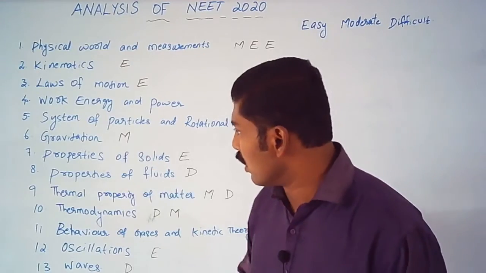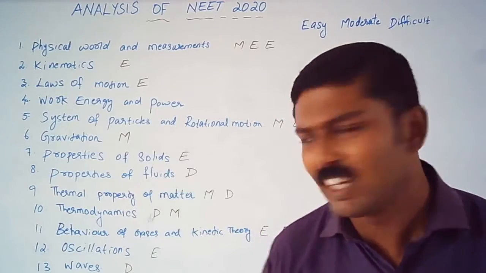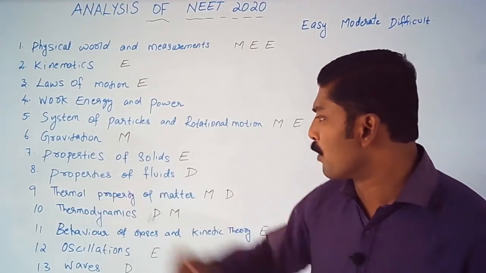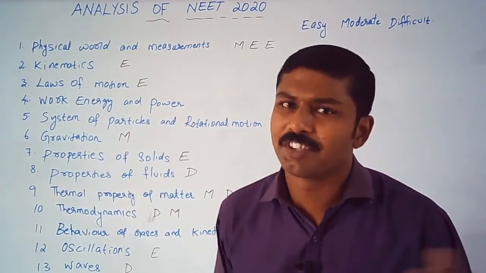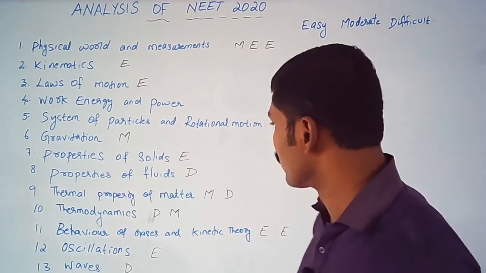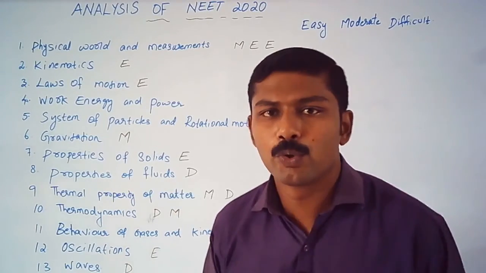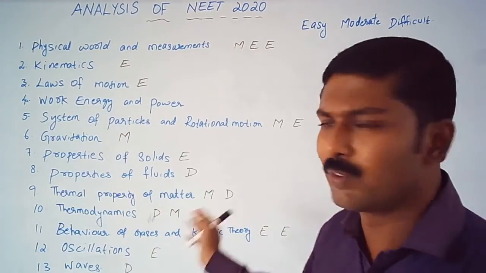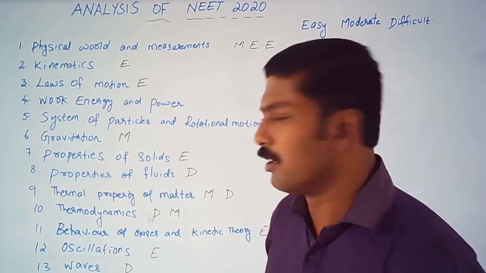Now let's come to the seventh one, properties of solids. There is one question which was very easy. Then properties of fluids, which had one question, a little difficult in the sense that it will take some time to calculate. Then we have the thermal properties of matter, which had two questions. One was a medium level question and the other was a little difficult. That also could be done, but it will take a little amount of time.